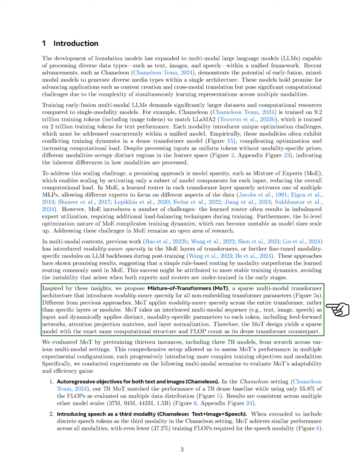Building on these insights, we propose mixture of transformers, MoT, a sparse multimodal transformer architecture that applies modality-aware sparsity to all non-embedding transformer parameters. Unlike previous methods, MoT implements this sparsity throughout the entire transformer, not just in specific layers. MoT processes an interleaved sequence of different modalities, like text, image, and speech, and applies unique parameters to each token, maintaining the same computational structure and overall complexity as a dense transformer.